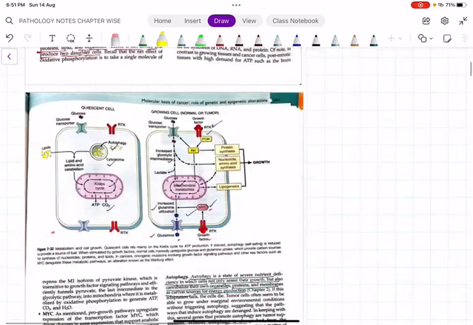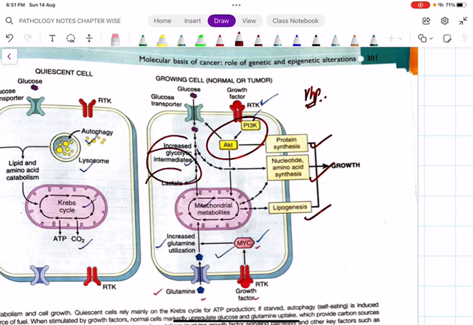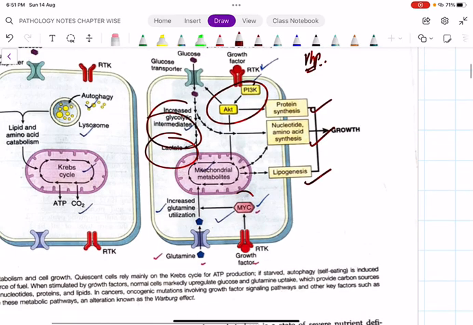Then coming to receptor tyrosine kinase. You can see in this picture, this single picture you can draw. Please use these pictures, very important. See the glucose, you have the PI3K AKT signaling pathway. There will be increased protein synthesis, nucleotide and amino acid synthesis, lipogenesis, and growth, and there will be shunting. So what will happen? There will be more lactate production. And at the same time, via the MYC pathway.